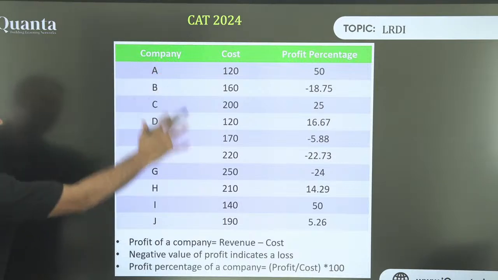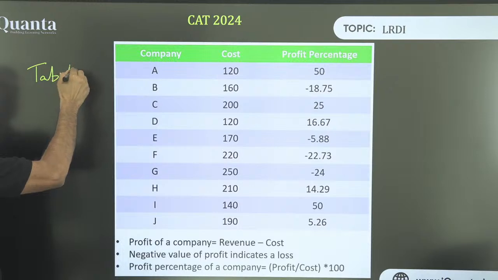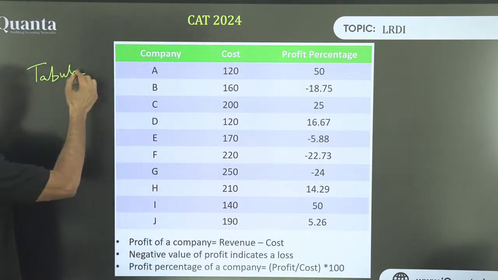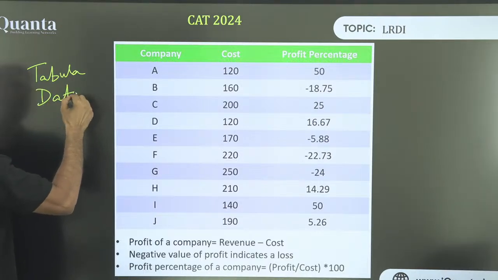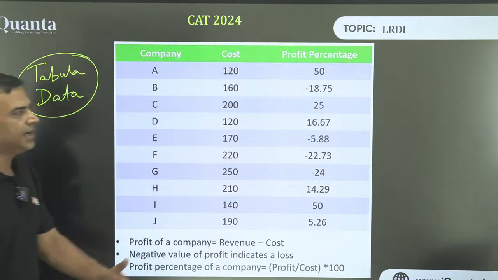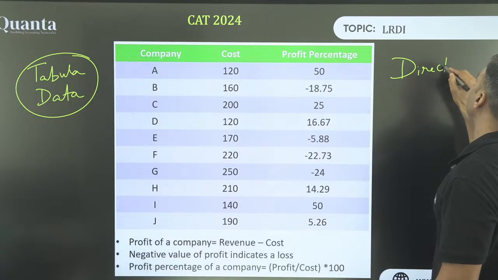Suppose we have this. This is a table. This is called tabular data. I'll also try to give you a glimpse of different types of data. So tabular data. Tabular means there is a table given, there is some information given. How do I read any DI set? The first thing is the direction for the question.